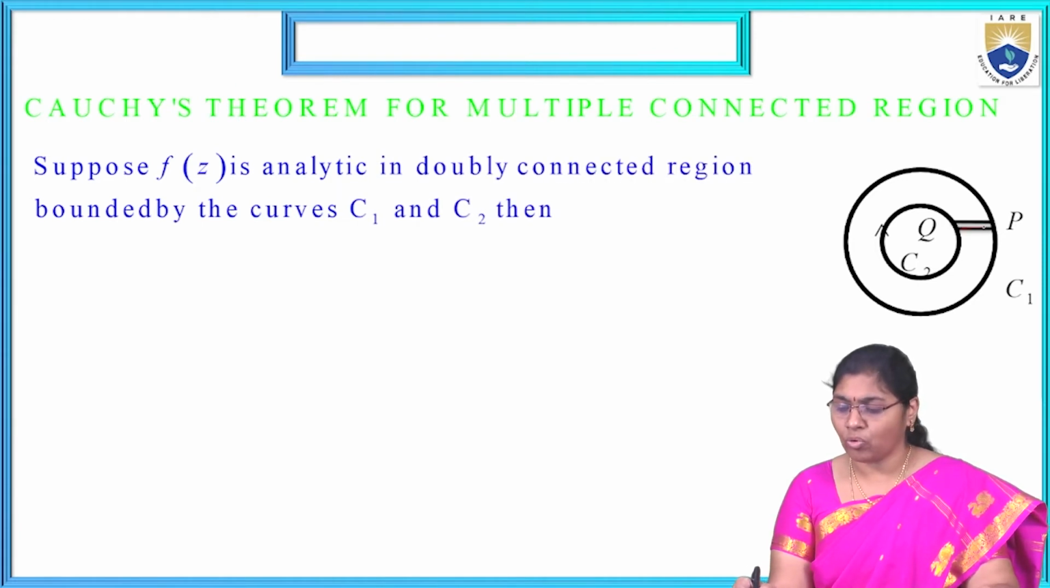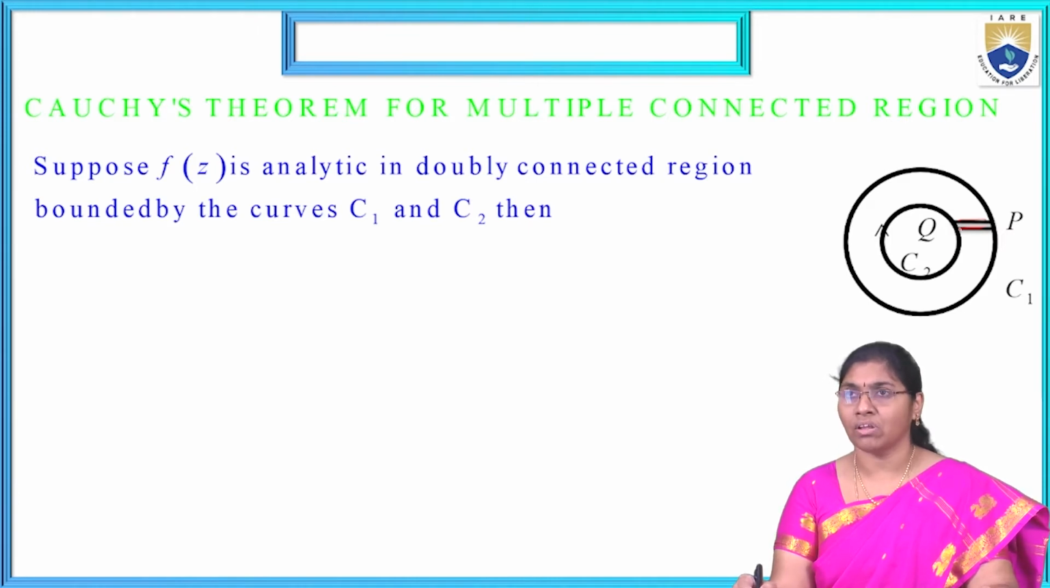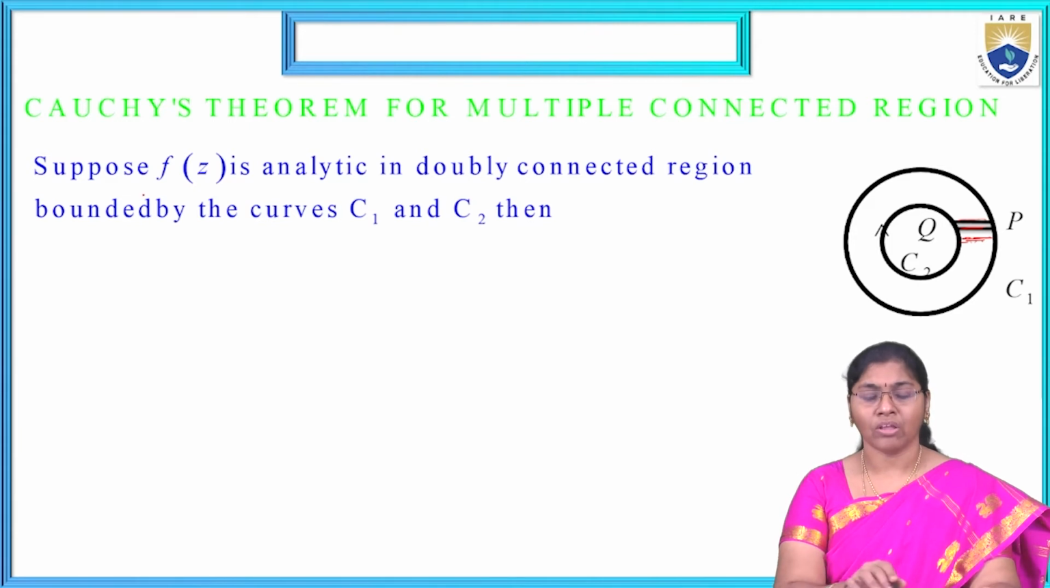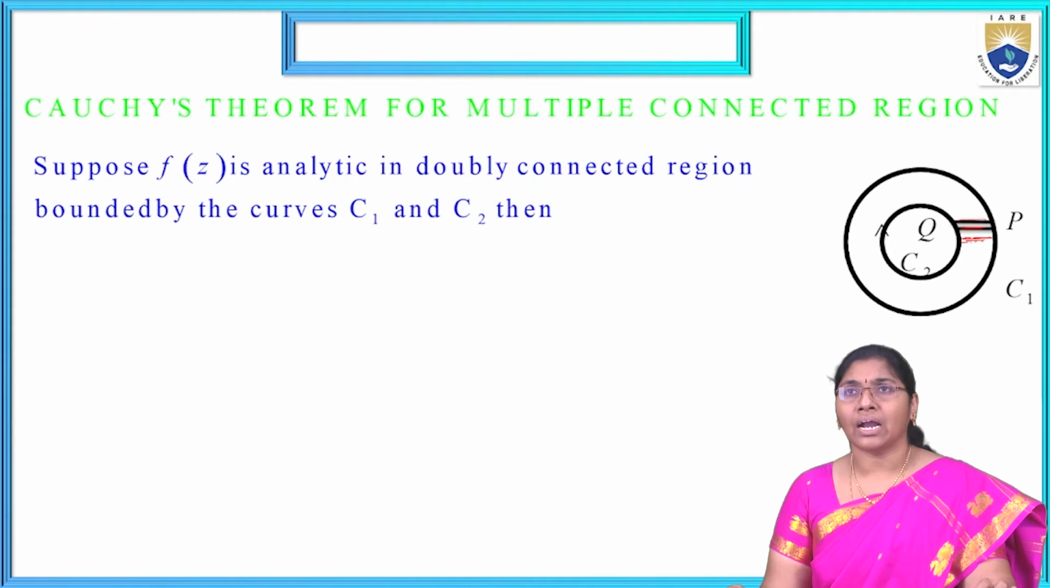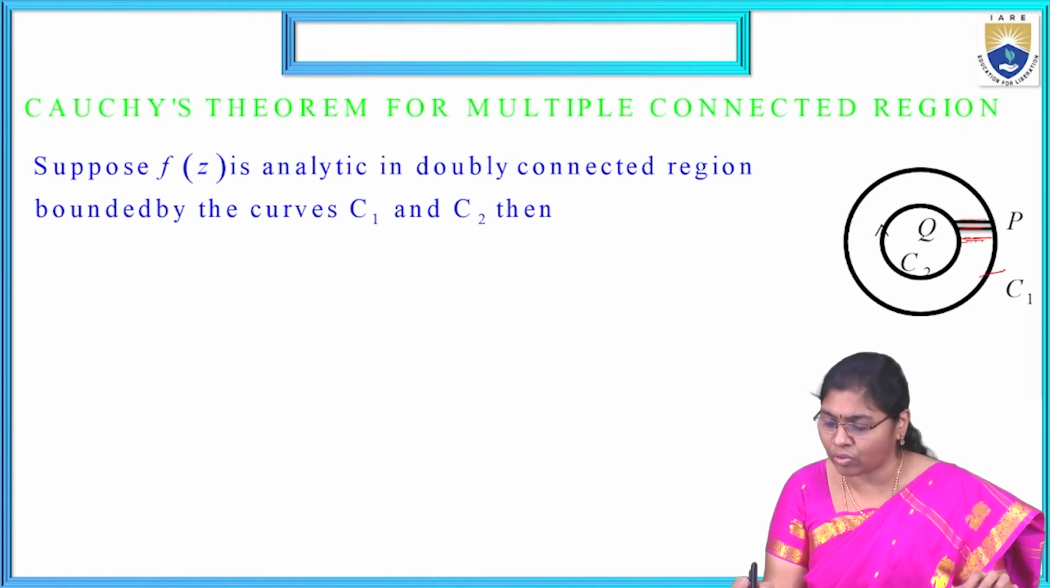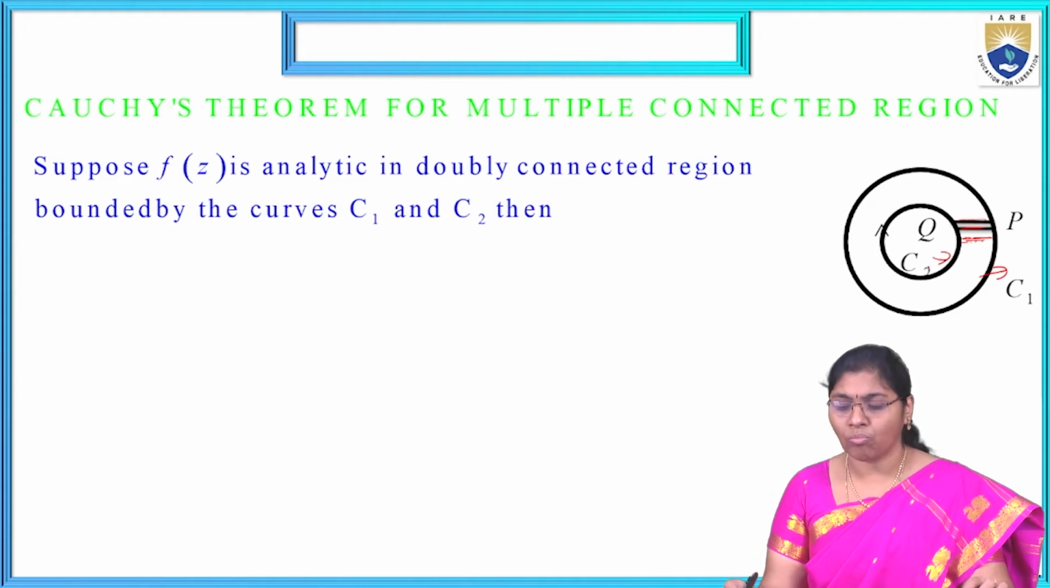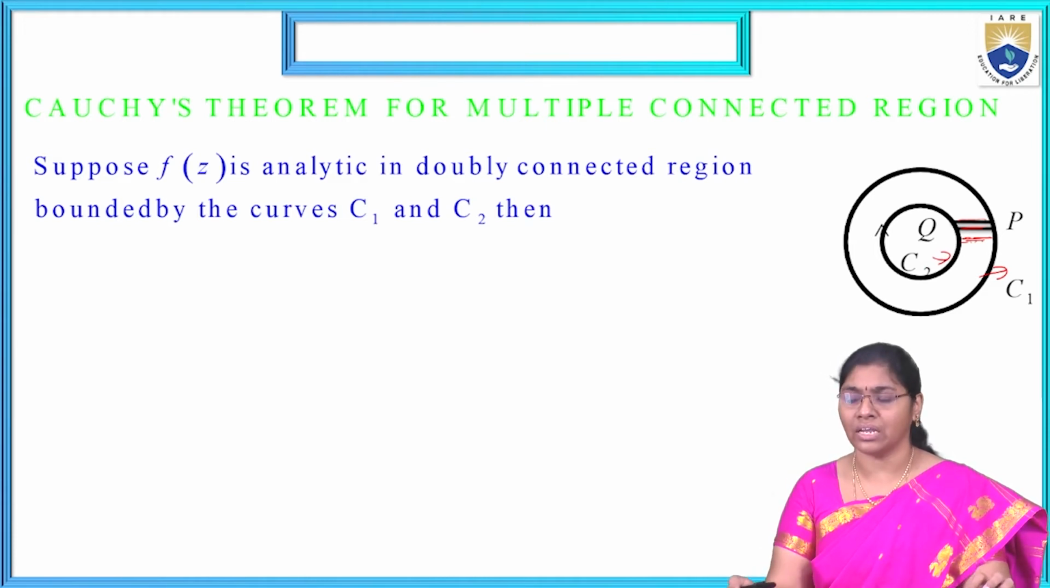Now Cauchy's theorem for multiply connected regions. Here we are connecting two regions; two cycles are there. Now it is connected with both at a time, inside the region and outside the region. Both are connected, and the value may be 0 or something else, as you can see here. Suppose f of z is analytic in a doubly connected region bounded by the curves C1 and C2. C1 is this one and C2 is this one, both connected, doubly connected here.